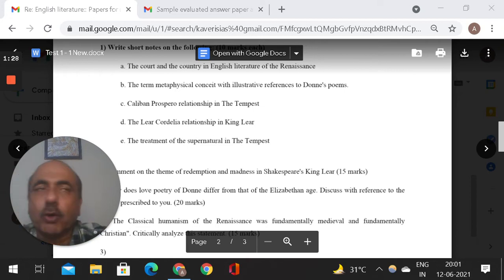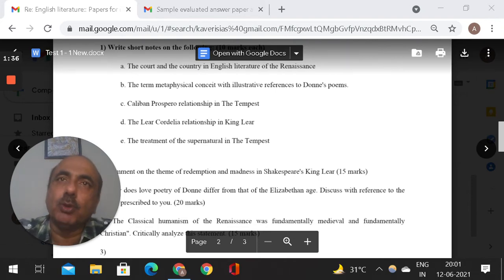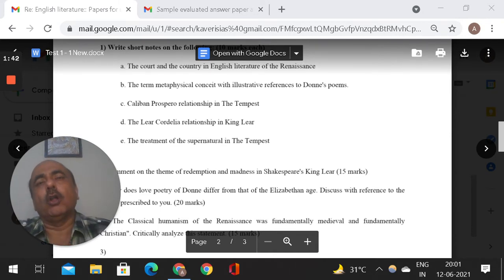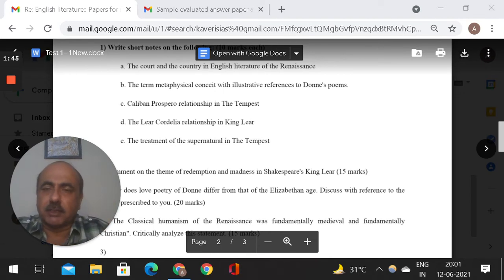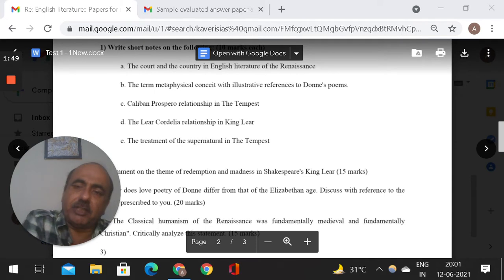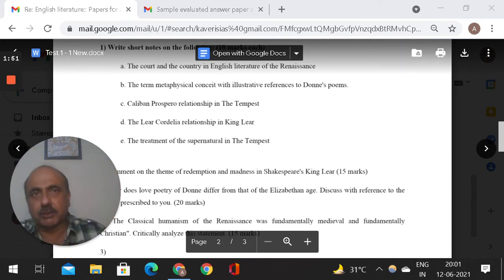In our test series, we have designed 14 tests for you, and in those 14 tests are all the questions which have come in the previous papers, and some new questions, and you have to write those answers in a 3-hour format. The first test is confined to, let us say, Renaissance, Shakespeare plays, metaphysical poetry, John Donne. So all the 15 questions, just like the paper 1 format: question 1, 5 questions, 10 marks each, 150 words the word limit.